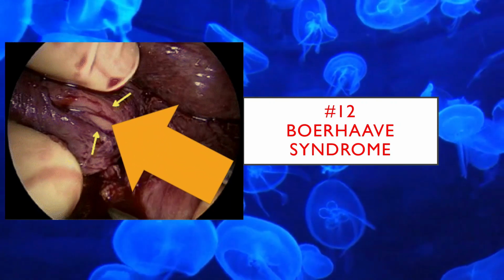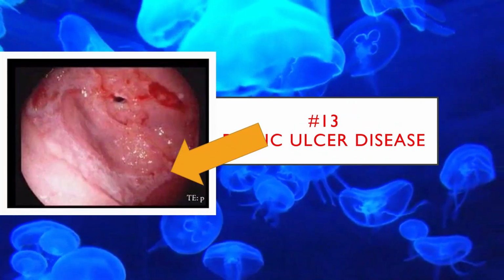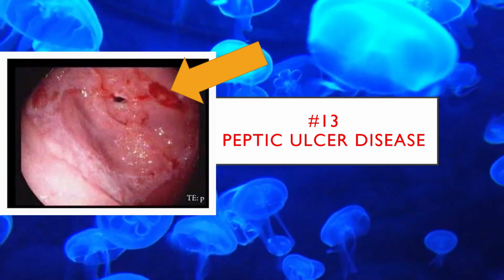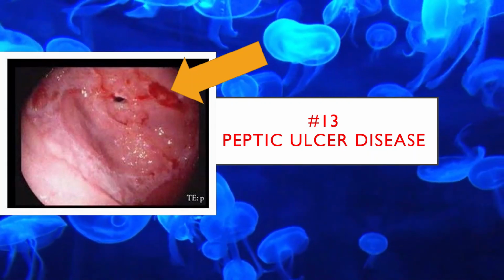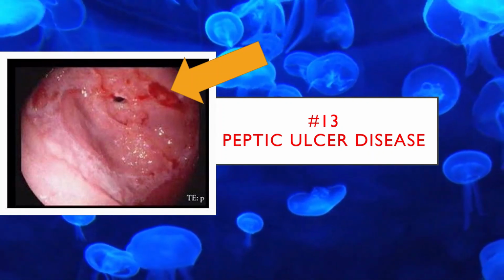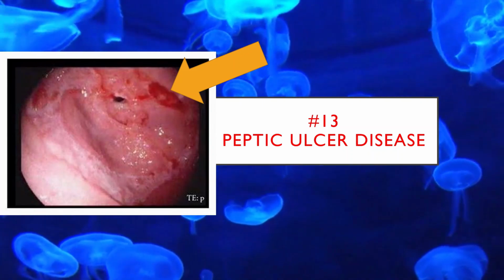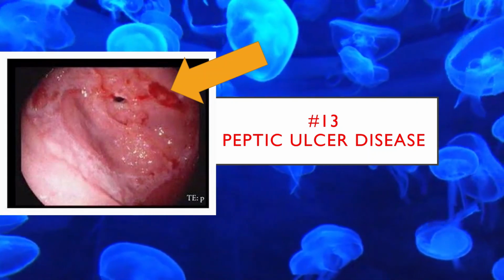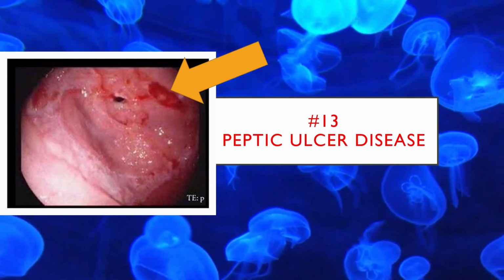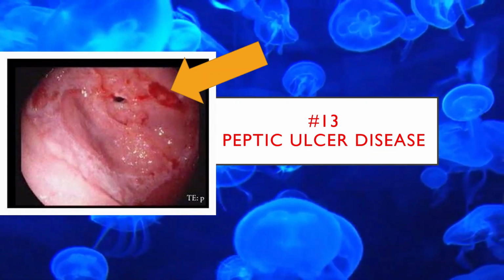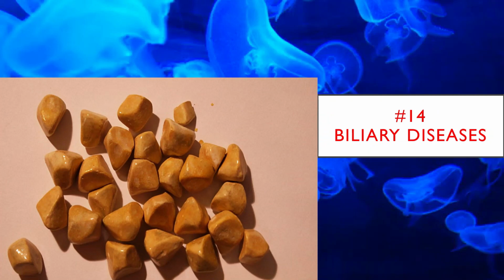The 13th cause is peptic ulcer disease. Upper abdominal pain or discomfort is the most prominent symptom in patients with peptic ulcers. Radiation of pain to the back may occur, but back pain as the primary symptom is atypical. In untreated patients, pain can last a few weeks followed by symptom-free periods of weeks or months. The classic pain of duodenal ulcers occurs 2 to 5 hours after a meal when acid secretion is maximal. The 14th cause of chest pain is biliary diseases.